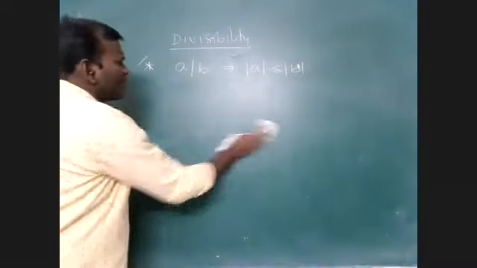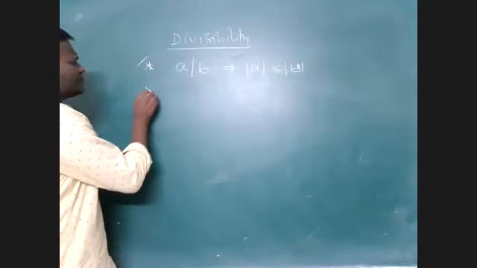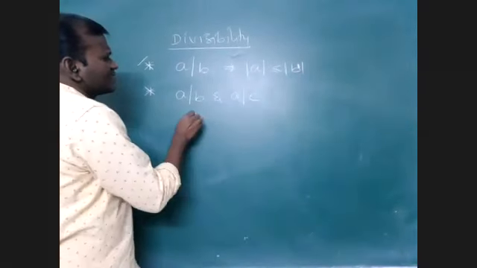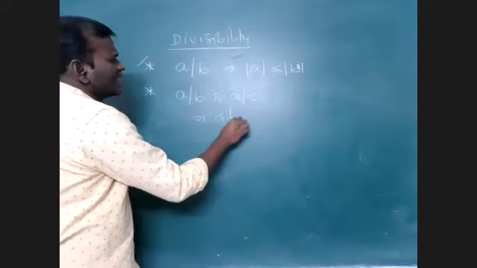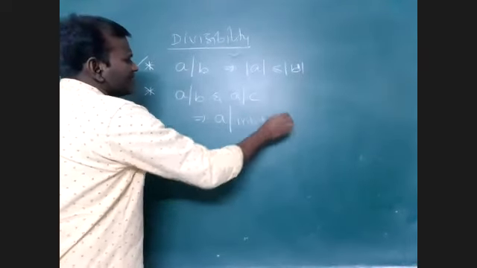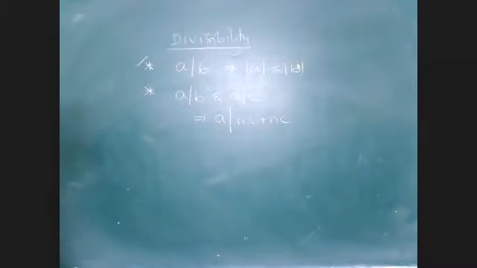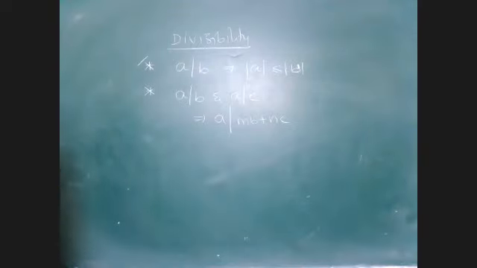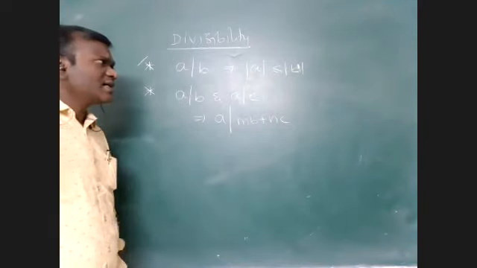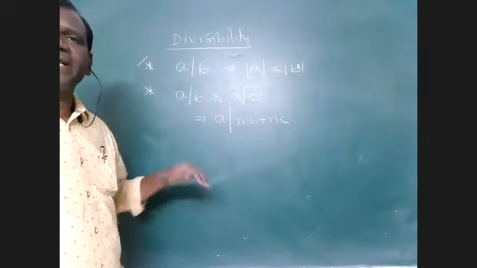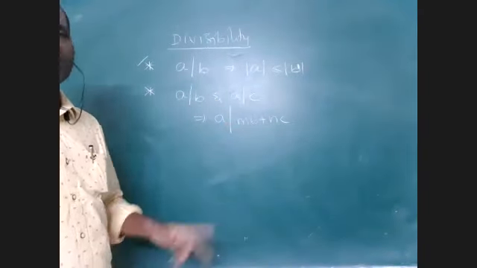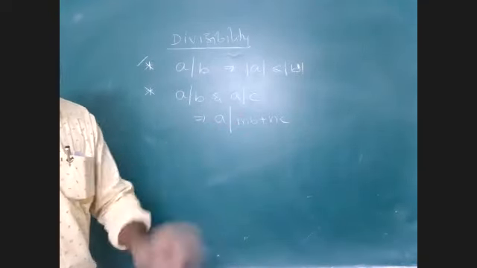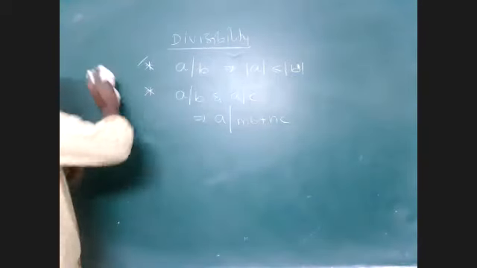And the second important point here is, if A divides B and A divides C, then A divides any linear combination of B and C. A very, very useful property to solve INMO problems like this. So these two are the useful properties. This is number theory, but it is applicable to polynomials also. So a comparative study is important here for numbers and for polynomials. We will see the problems itself.